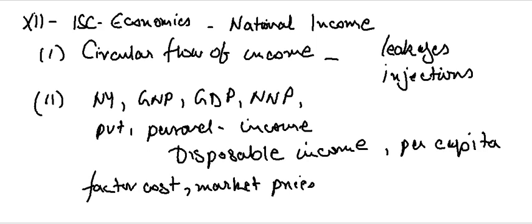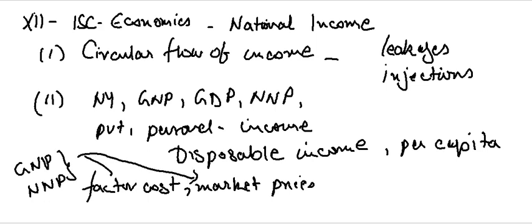You have to know the concepts of GNP and NNP, both at factor cost and at market price.